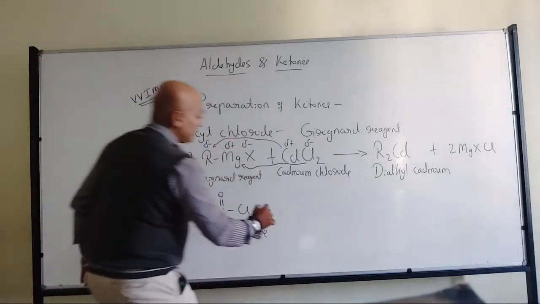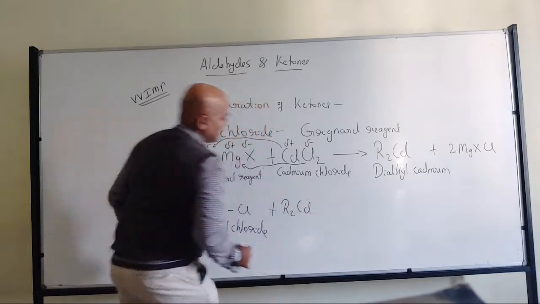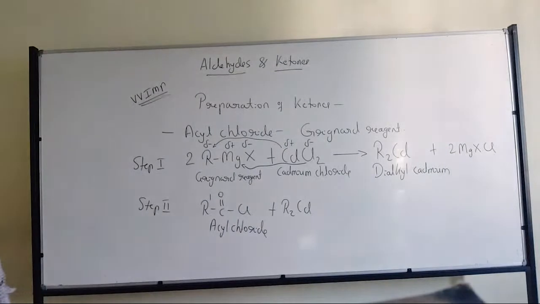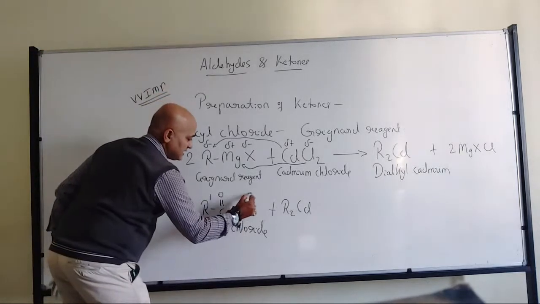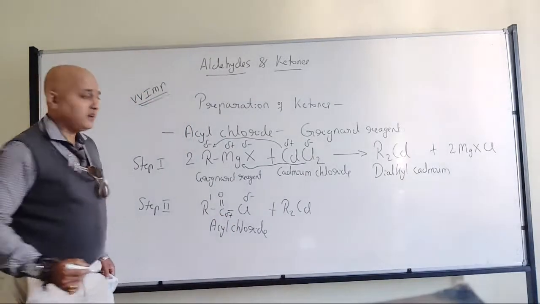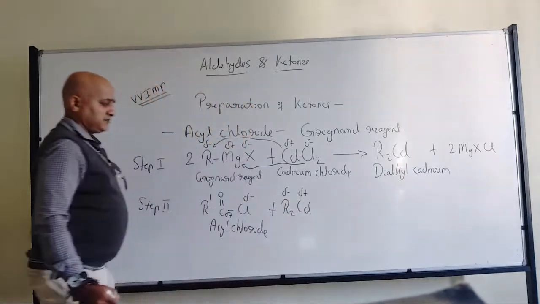Now it will be reacting with dialkyl cadmium. Once again, same type of reaction. Here it is negative, positive. Got my point? So here also negative, positive.